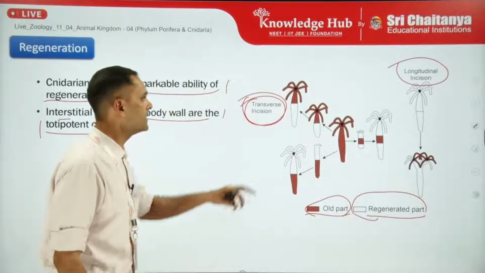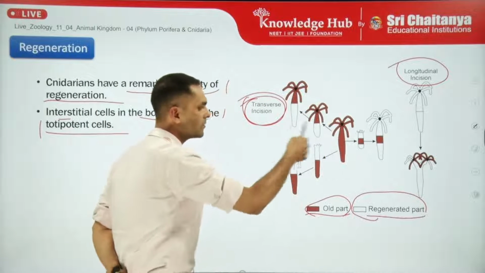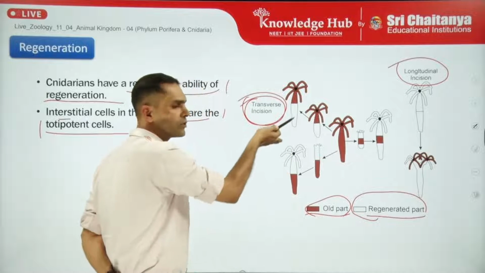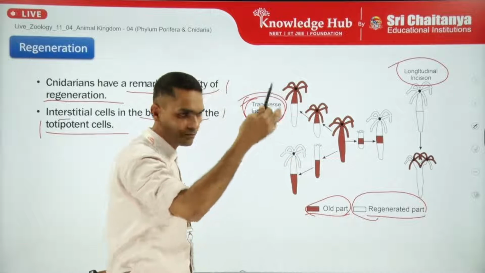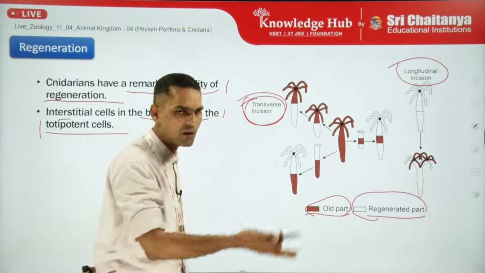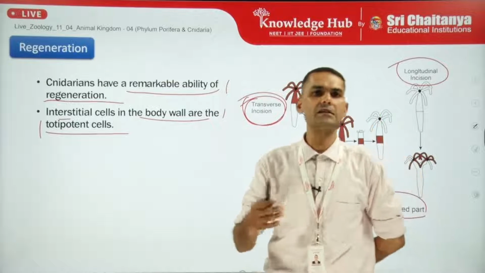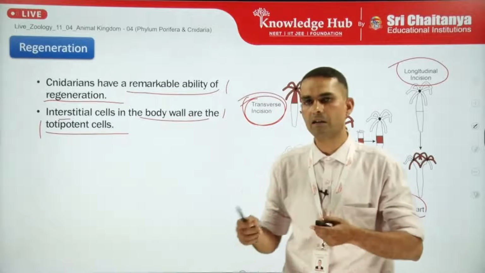Here we can see that when we carry out the transverse incision, even if you carry out multiple, the part which is closer to the mouth will form the mouth and the part which is closer to the base stalk will form the rest of the base stalk part. So in this way, asexually also, by the power of regeneration or by fragmentation, they can reproduce.